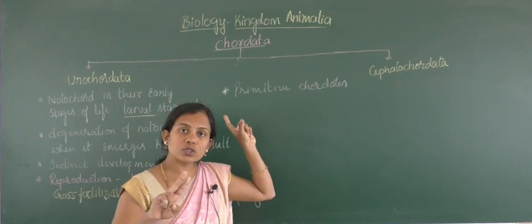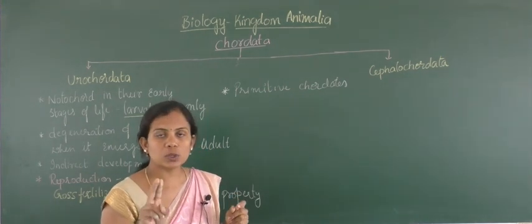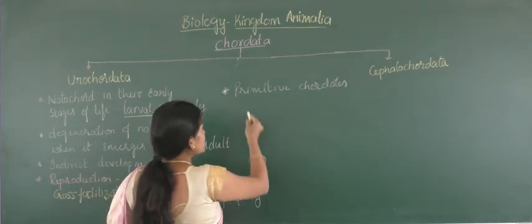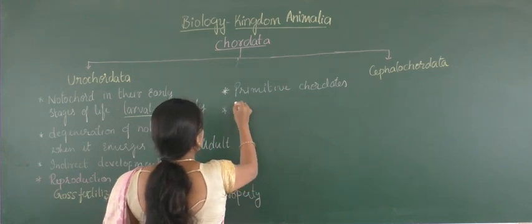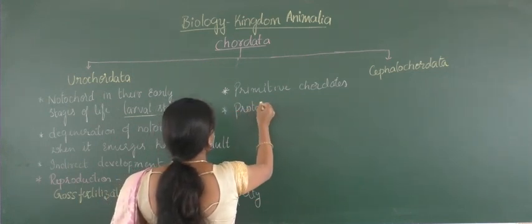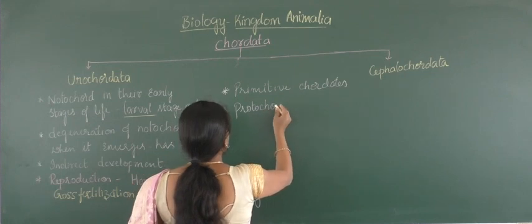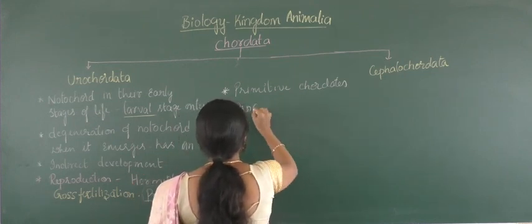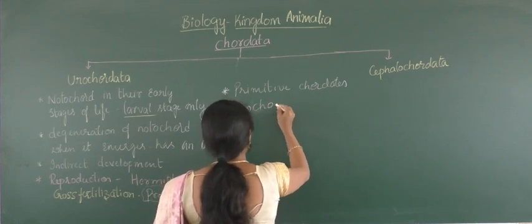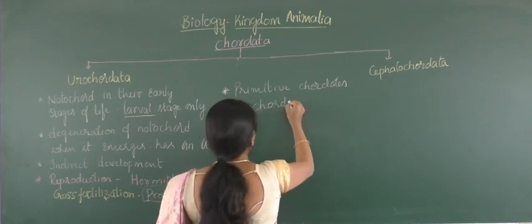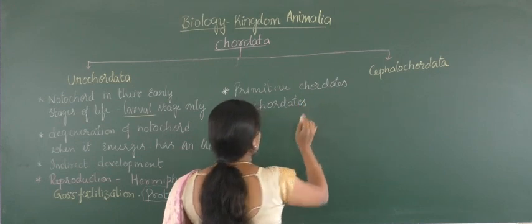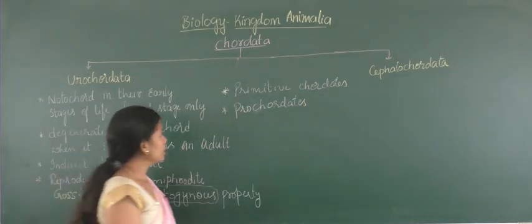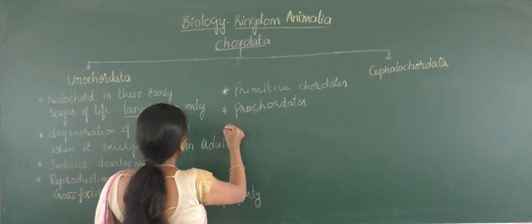These first two subphylums are called primitive chordates, or they are also called prochordates. Pro means early or primary. So prochordates. Okay?